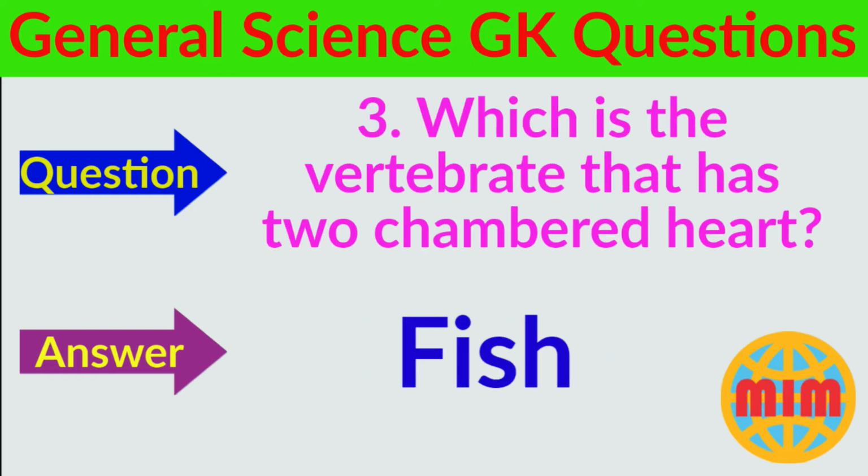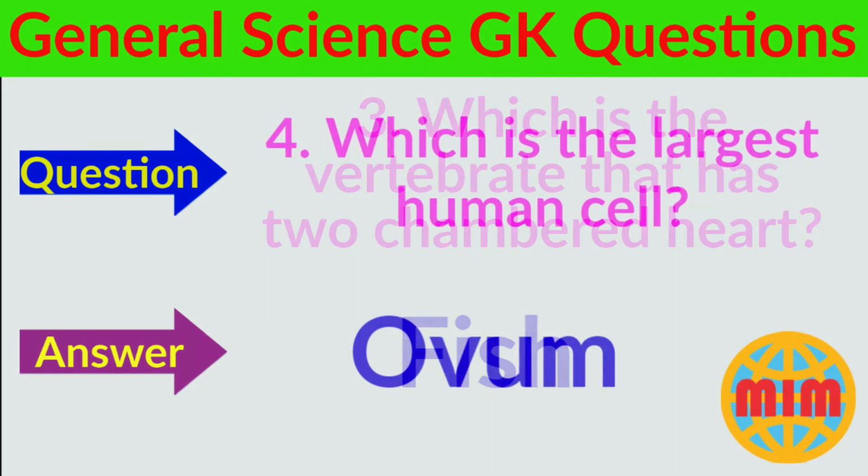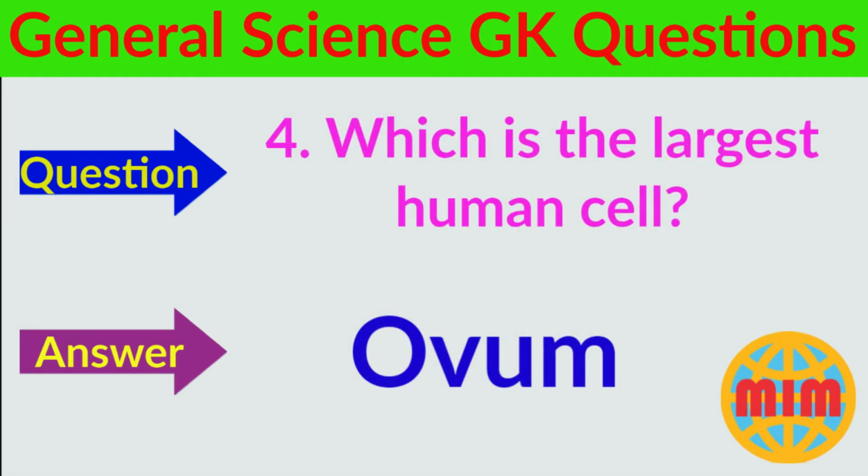Question number 3. Which is the vertebrate that has a two-chambered heart? The answer is fish. Question number 4. Which is the largest human cell? The answer is the largest human cell is the ovum.